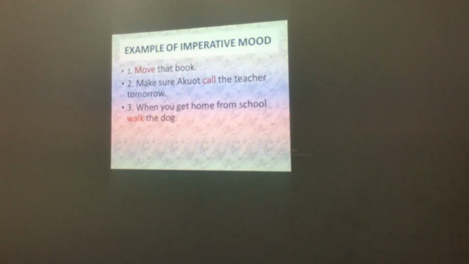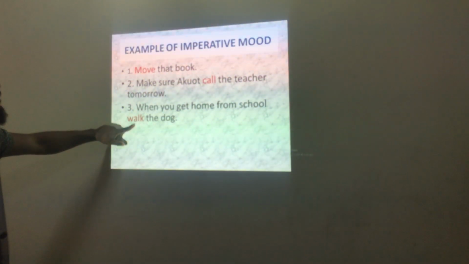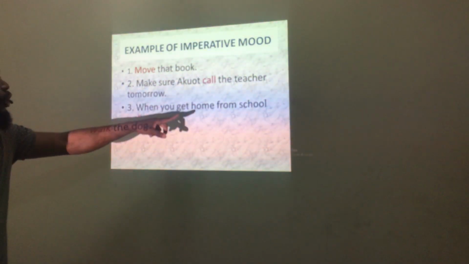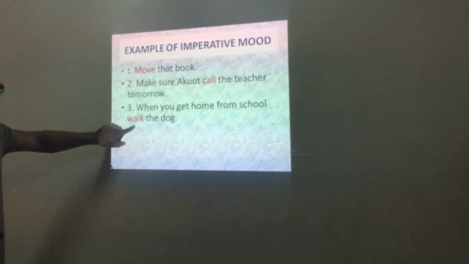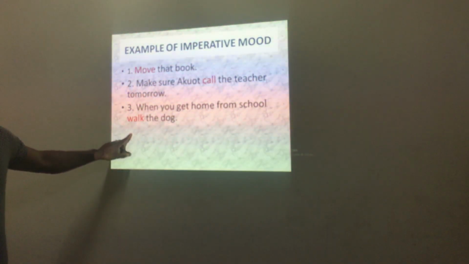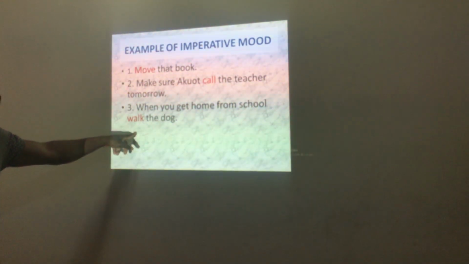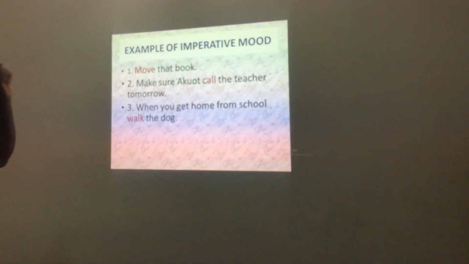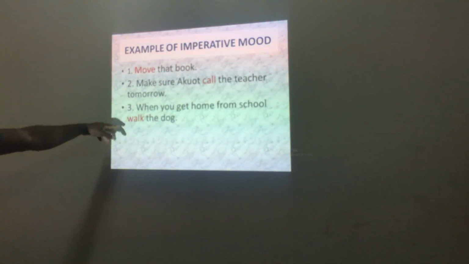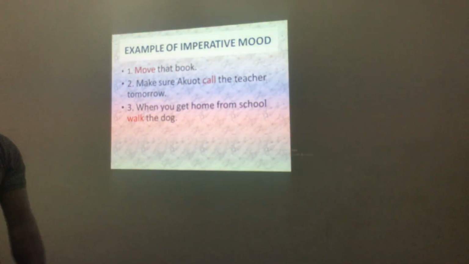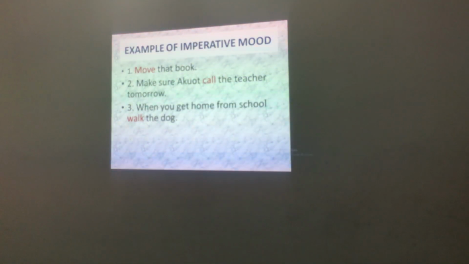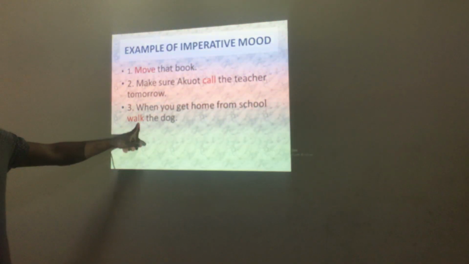Now here, example 3. When you get home from school, walk the dog. This is the instruction here. Look at it. The instruction here says, when you get home from school, walk the dog. Now, you are asked to walk the dog. That is the instruction you are asked to do. This is the imperative mood. The instruction given to you here is to walk a dog.